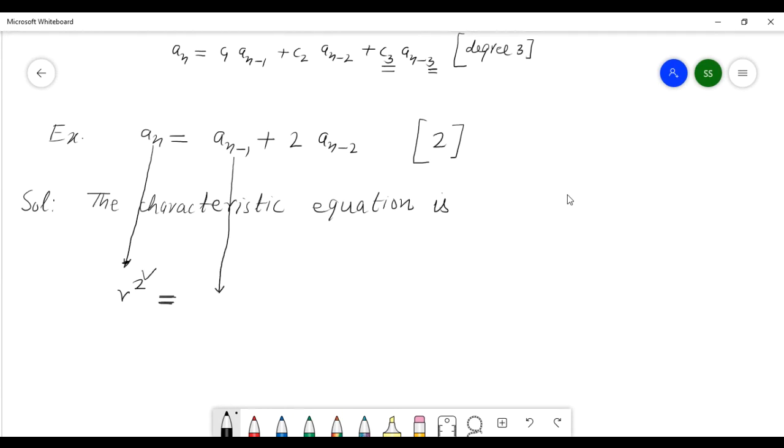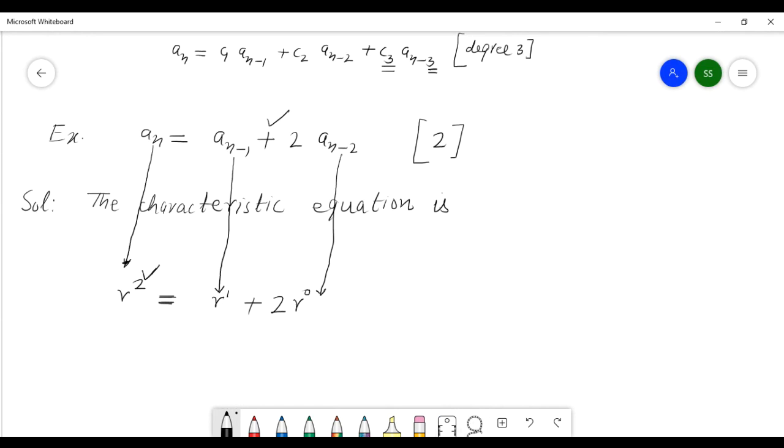Here, a power less, small, here r, right? And then it's plus here 2, and this a_(n-2) comes, here r power 1. And here a_(n-2) comes, r power 0.